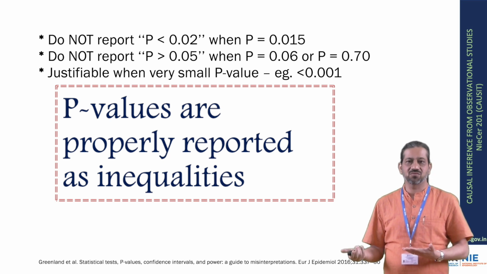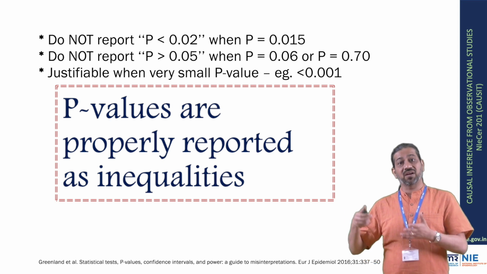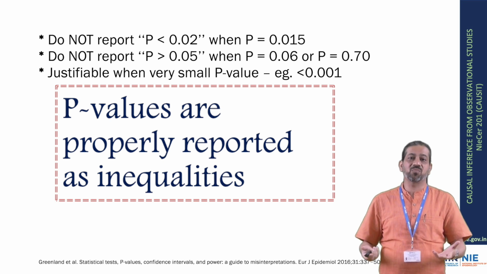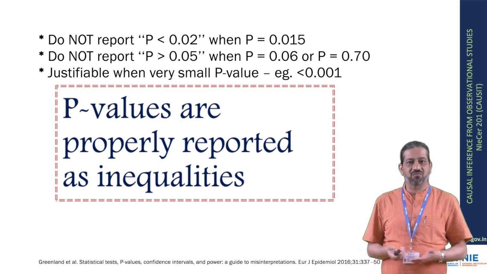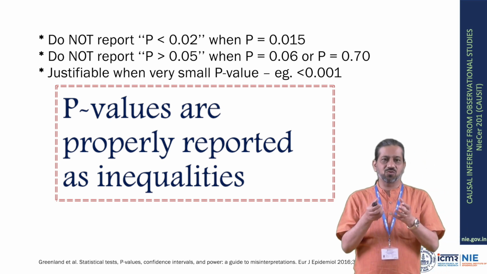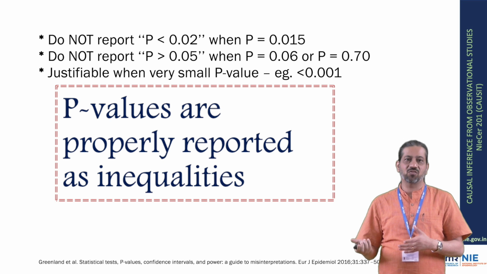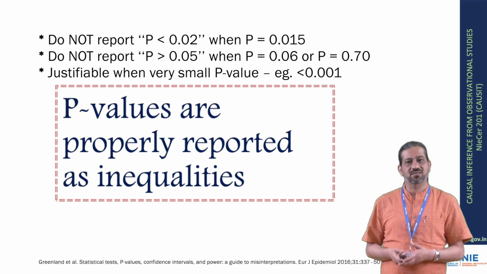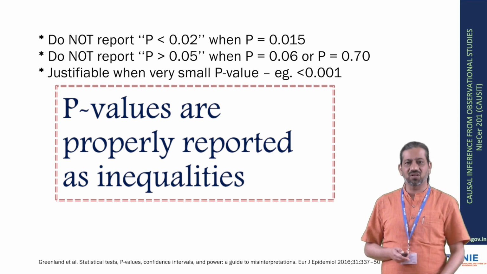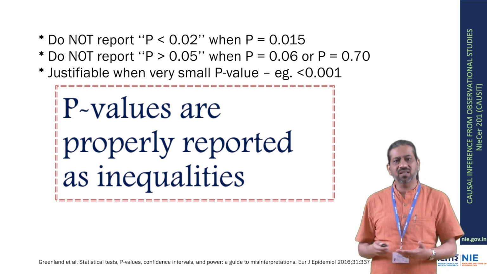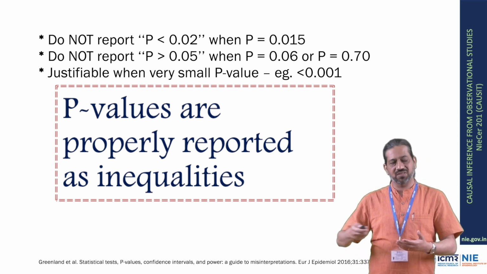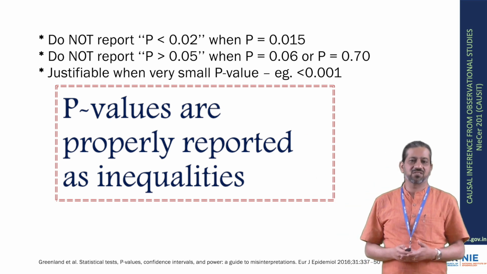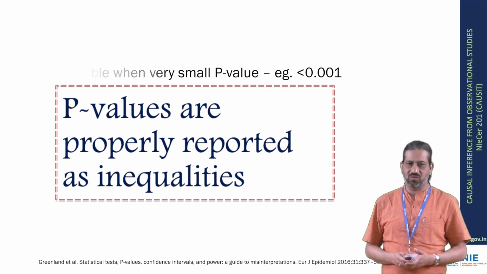If the p-value was 0.06, or the p-value is 0.7, see that those are very different p-values, but when you put it as p more than 0.05, it does not convey much information. So it is generally a bad practice to report p-values as inequalities, because it makes it very difficult for the reader to interpret the results. Of course, if your p-values are really very small, something like less than 0.001, then instead of 0.000000 something, it's okay to report it as less than 0.001 or 0.0001 or likewise.